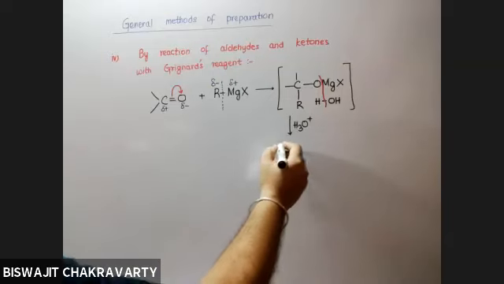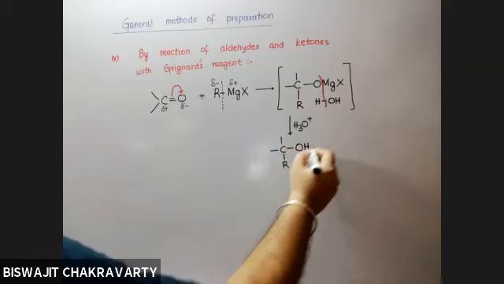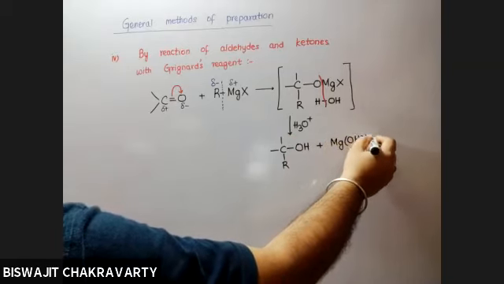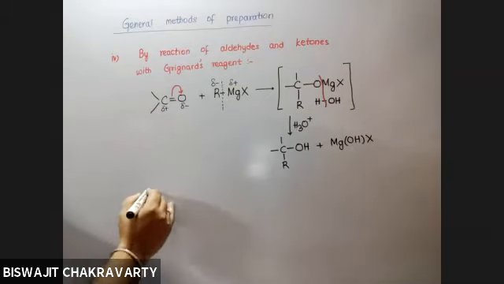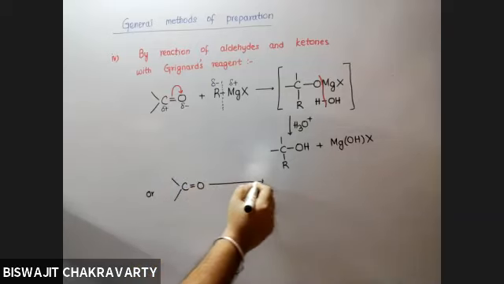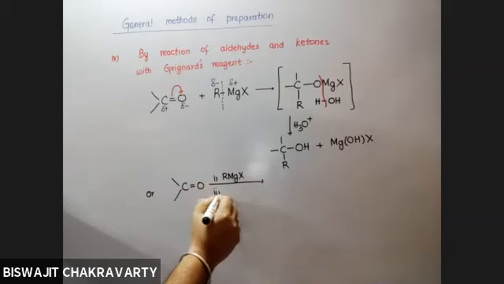So wherever you had OMgX, it will be substituted by OH and the byproduct will be MgOHX. So you get an alcohol. And during this whole process, if you need to write it all together without writing the intermediate, which is unstable, I can also represent this equation as this treated with Grignard's reagent followed by H3O+.